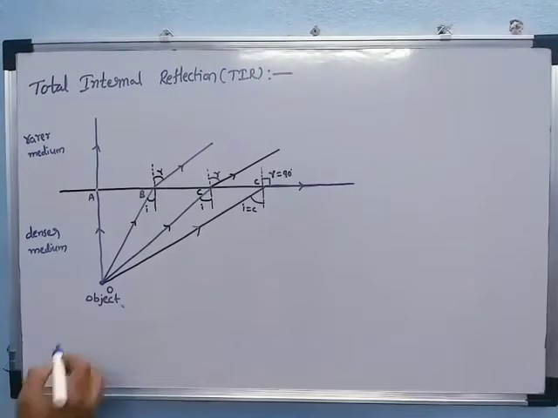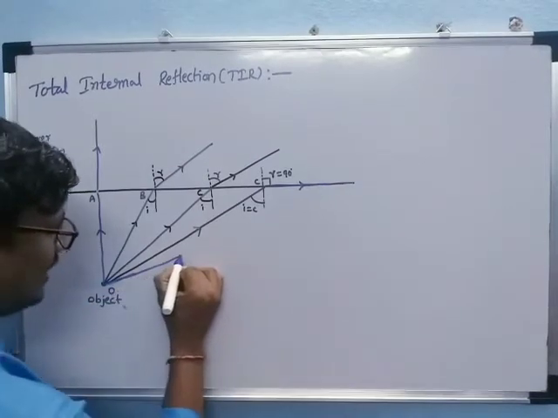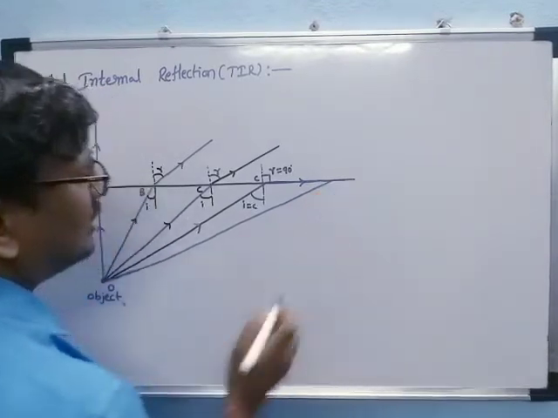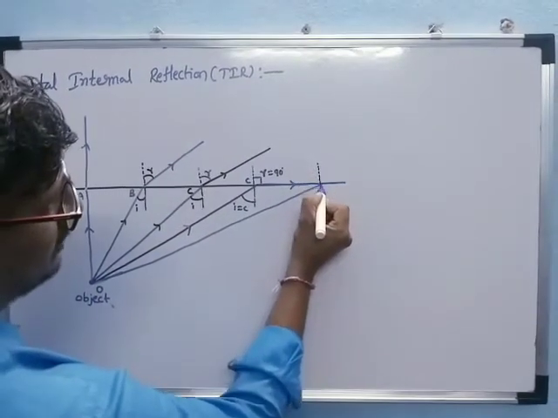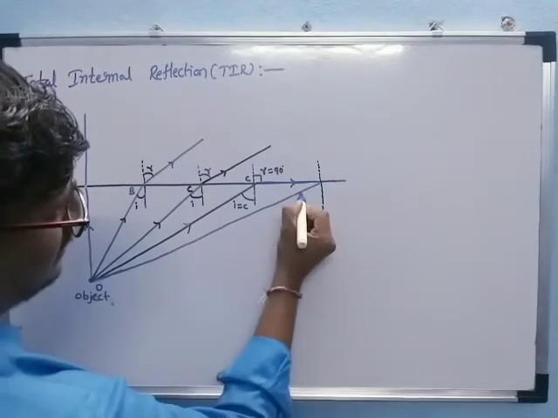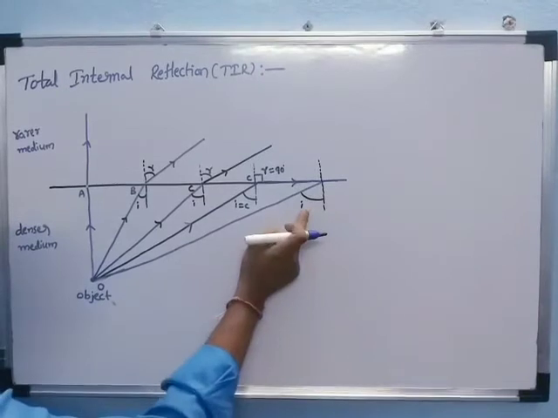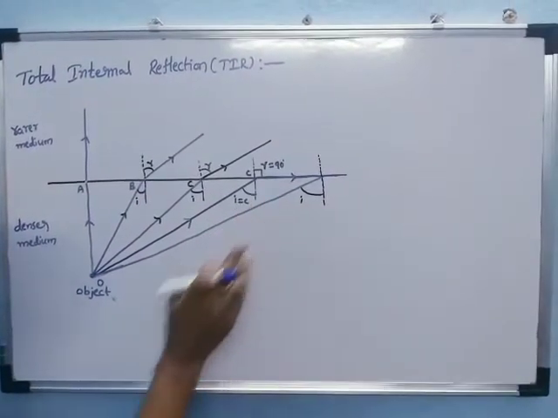Now, after that, this angle will be increasing. The incident ray meets the surface of separation of the two media. Now this angle is called i, and this angle is greater than the critical angle.